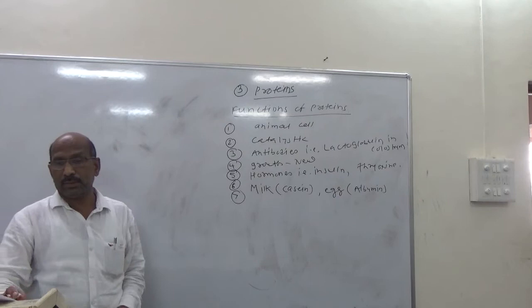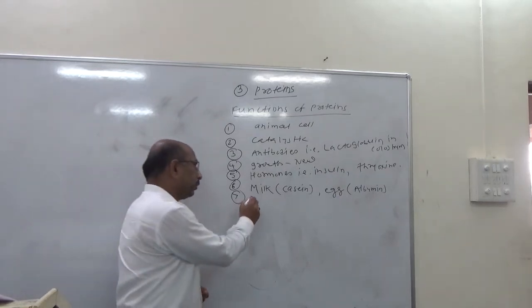The next function is keratin. So what is keratin?